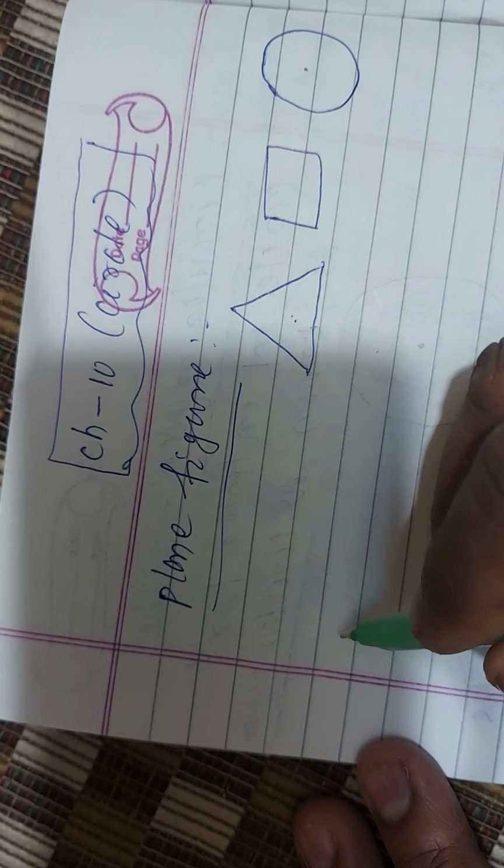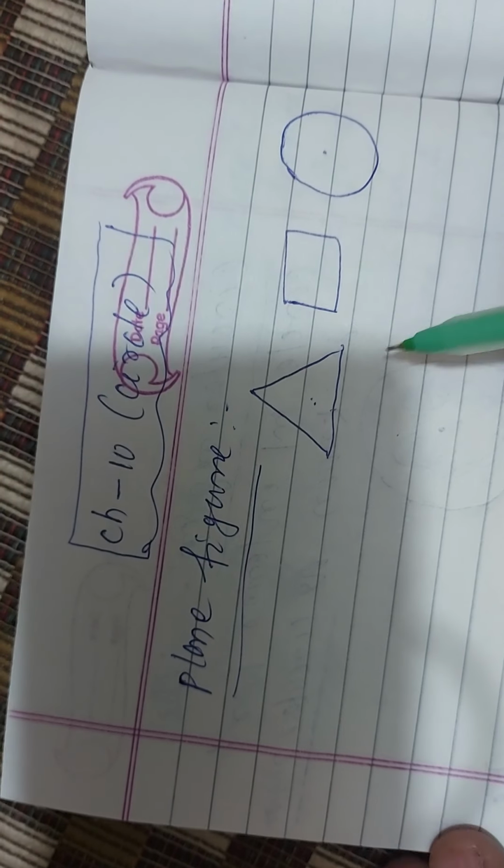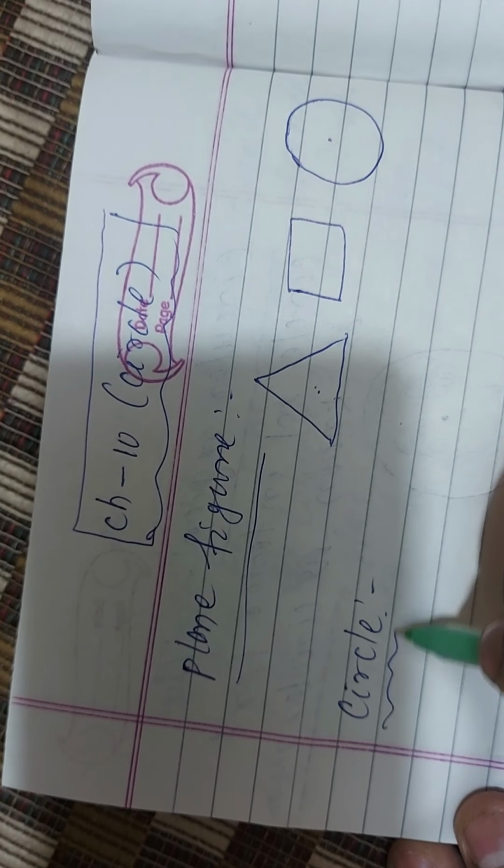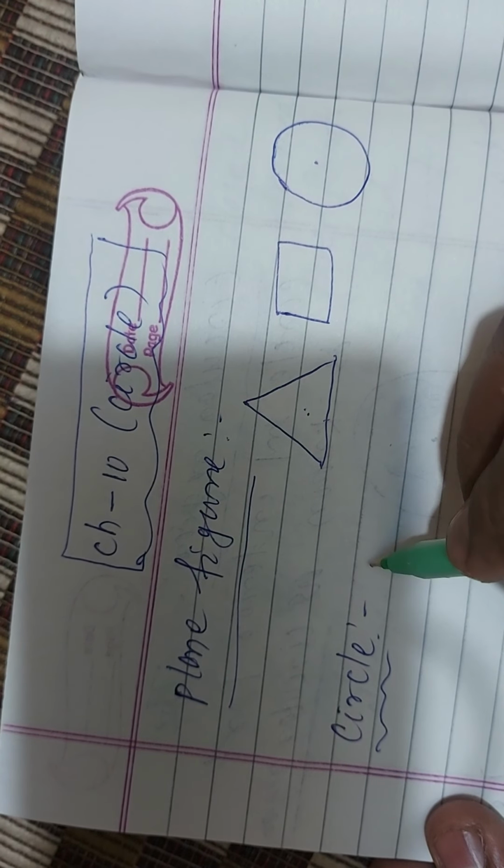Clear? We already discussed this in chapter 8, quadrilaterals. Now let us define a circle.